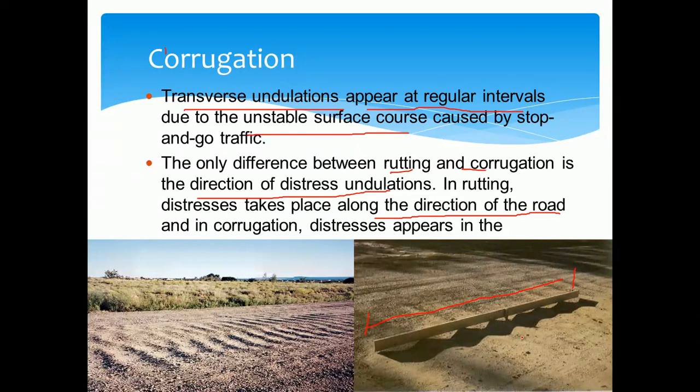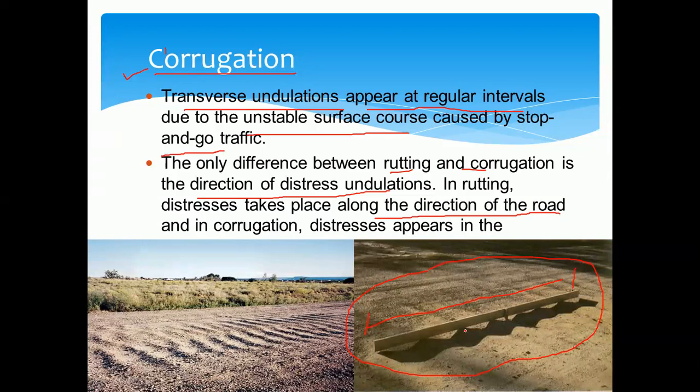So if it is an unstable surface course, then we can observe this type of failure, or this type of distress, in the flexible pavement. Or if this road area is allowed for parking or stopping of vehicles for the maximum time, that is, if the traffic is allowed to stop over this area, then also we can expect this type of failure in the case of flexible pavement.